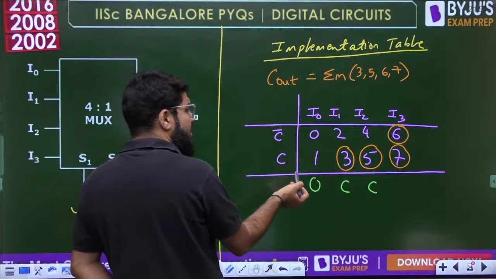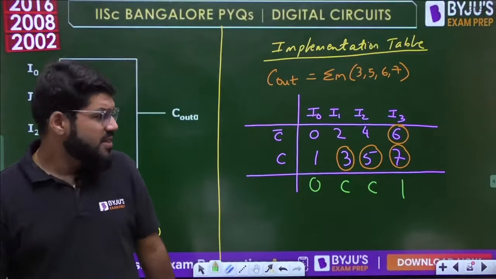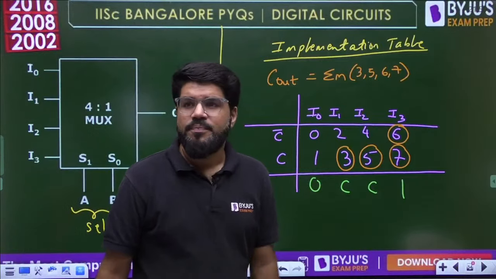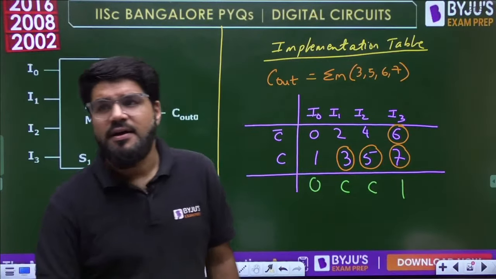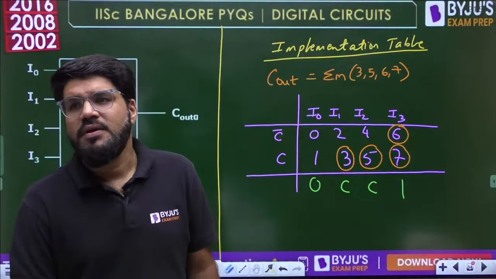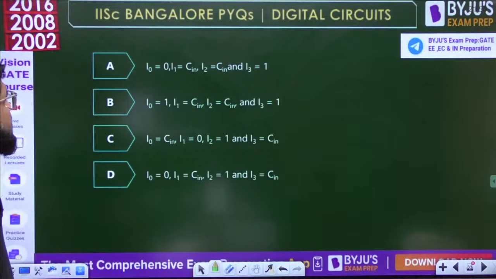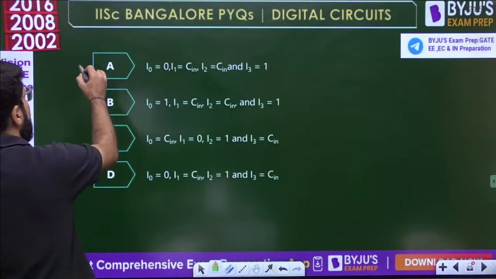Both means C plus C bar will come. C plus C bar is 1. Whenever both circle, output is 1. So the sequence is 0 C C 1. Yes, correct Ananta and Bhanu Prakash. Right, 0 C C 1. So option is 0 C C 1, option number A.